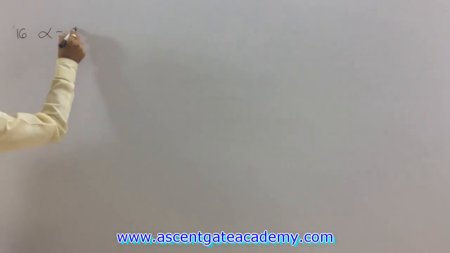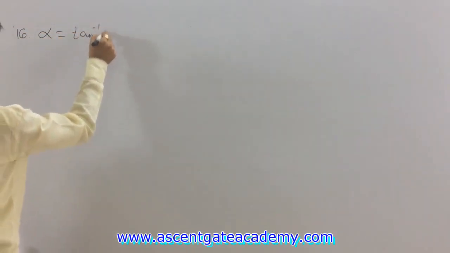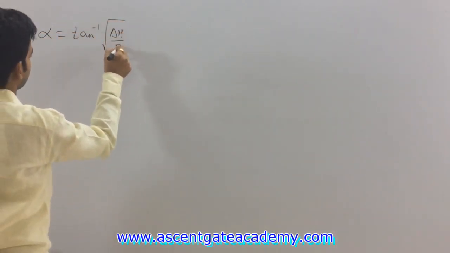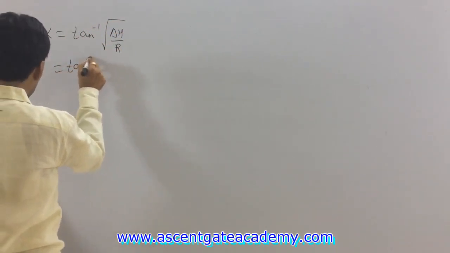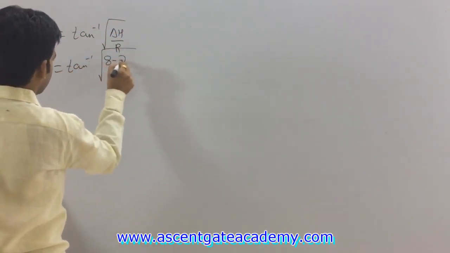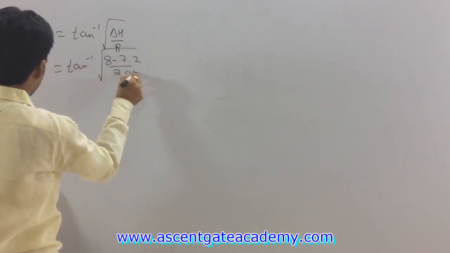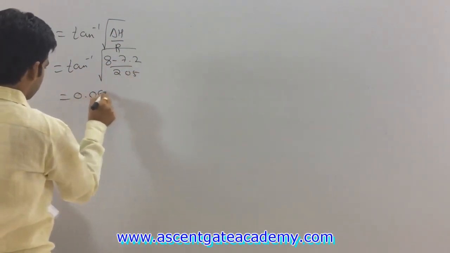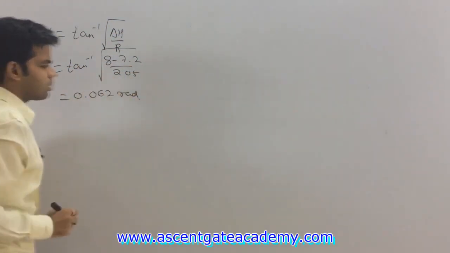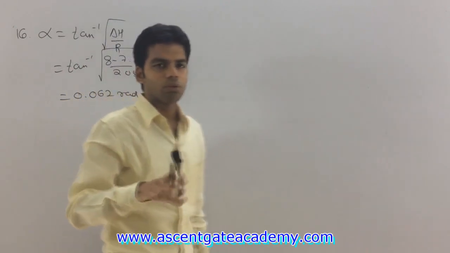Okay, same question. Again the same thing. We have to determine what? Angle of bite in radian. So this will be equal to tan inverse under root of del h upon r. So this will be equal to tan inverse under root of (8 minus 7.2) upon 205, which is equal to 0.062 radian. Okay, you can see that most of the questions are asked from few formulas.